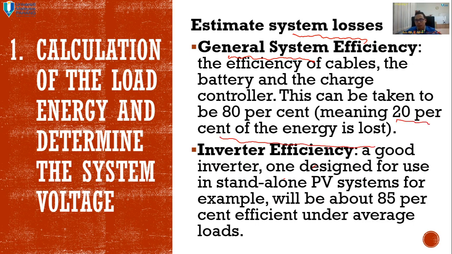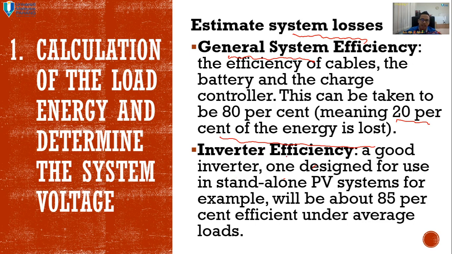Or maybe the efficiency can be around 70 to 80 or 85%. Because it is very difficult for us to identify which part causes which loss, you just assume it at once. So 20% loss means 80% is the general system efficiency.